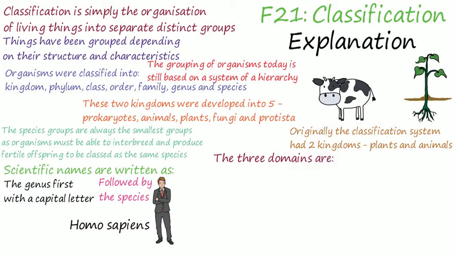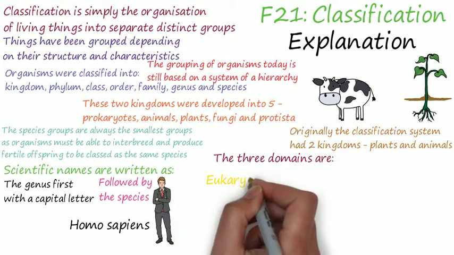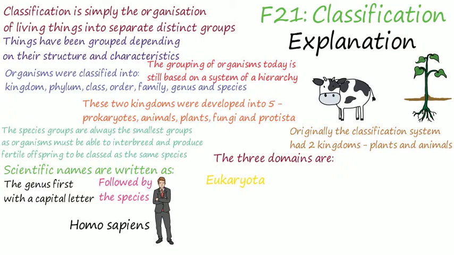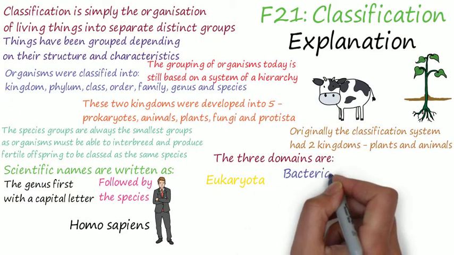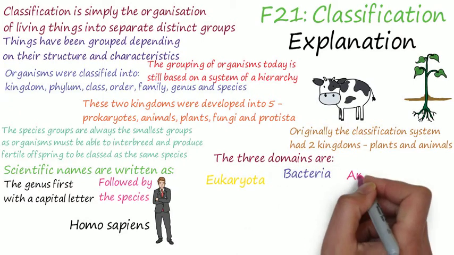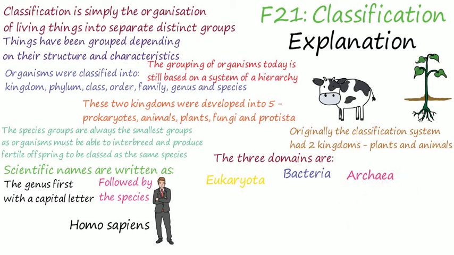Due to the understanding of cells increasing massively over recent years, scientists decided to add an extra higher level of classification, a domain. The 3 domains are Eukaryota. These all have a nucleus, and the domain contains 4 kingdoms: protista, fungi, plants, and animals. Bacteria.